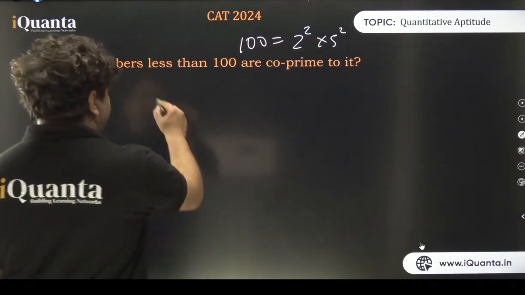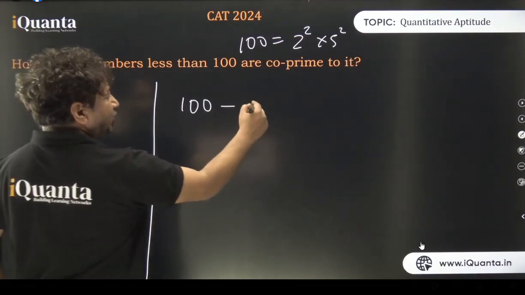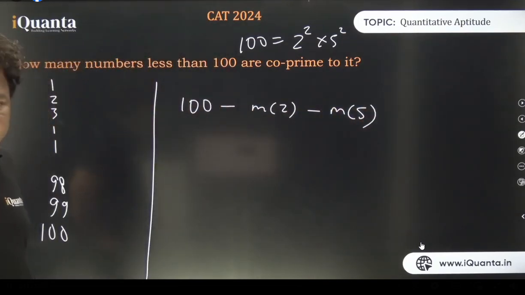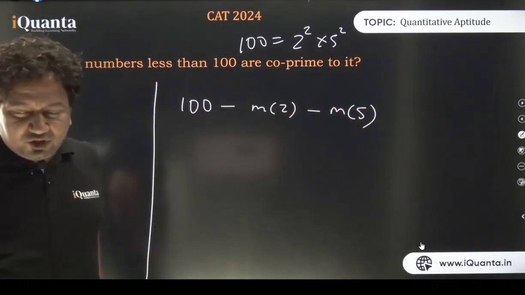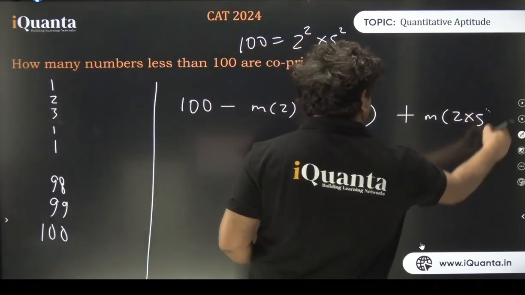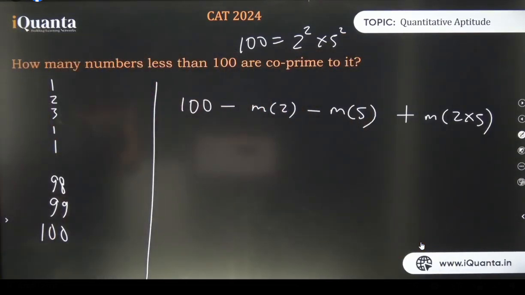Now you need to understand what is happening over here. Co-prime to it. So if I subtract all the multiples of 2 and all the multiples of 5 from 100, would I get the answer? Not really. Why? Because there are some multiples which are common to both 2 and 5 which have got removed twice. So we have to bring them back. Is this part clear or not? From 100 I remove multiples of 2, then remove multiples of 5 and brought back the common multiples of 2 and 5. Why is it happening?